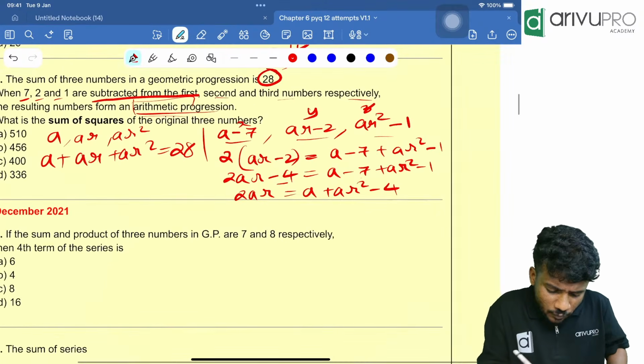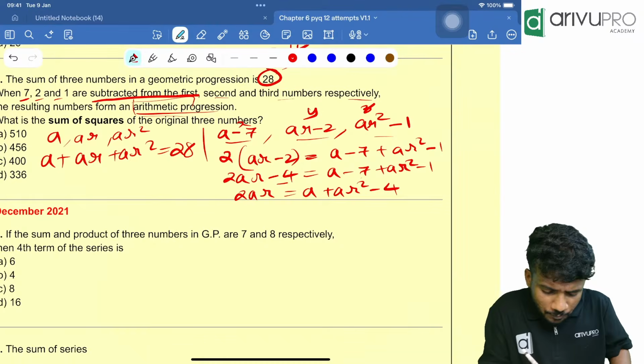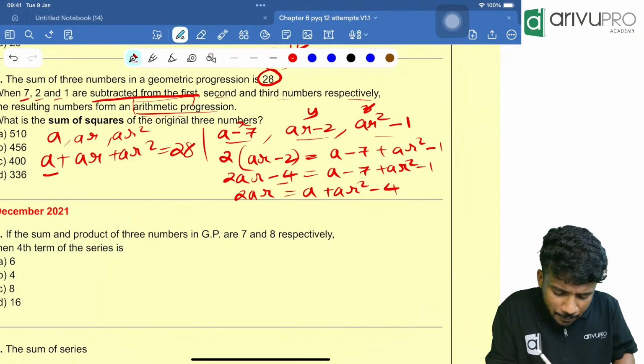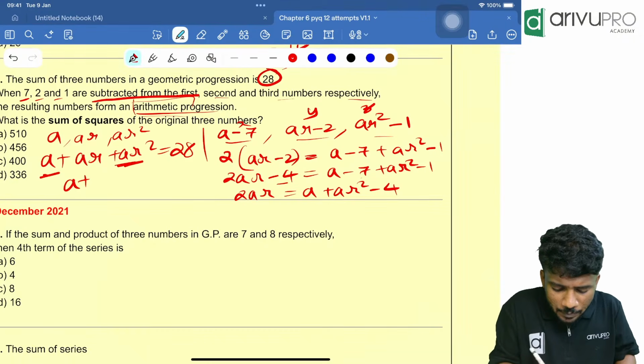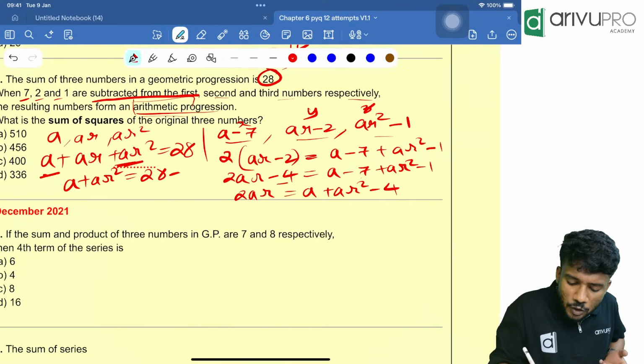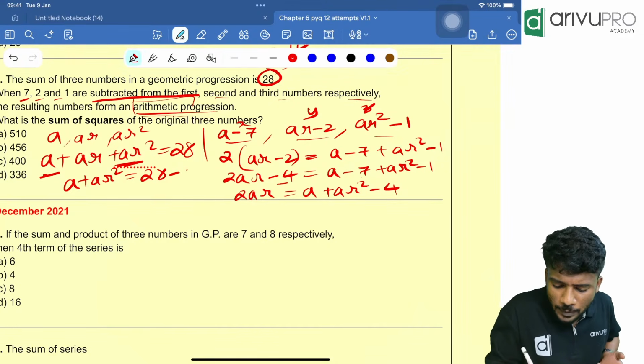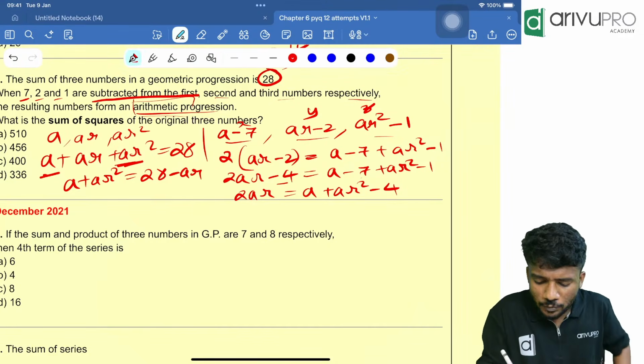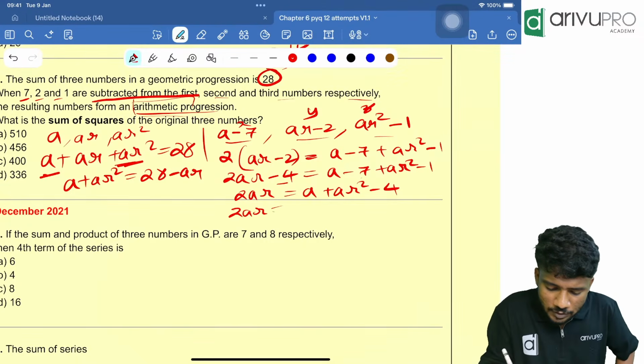Then what do we know? From this we know A plus AR square is nothing but 28 minus, it is a question which requires a few steps, 28 minus AR. Substitute over there. So 2AR is equal to 28 minus AR minus 4.